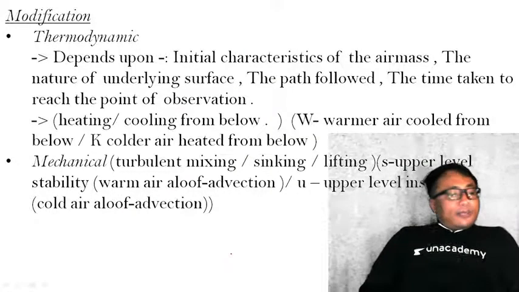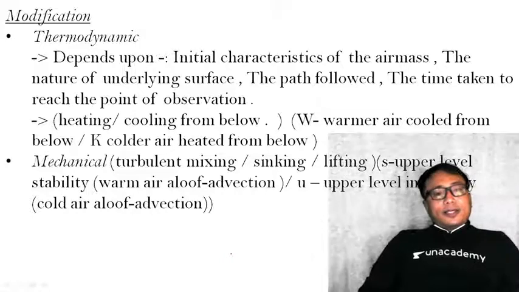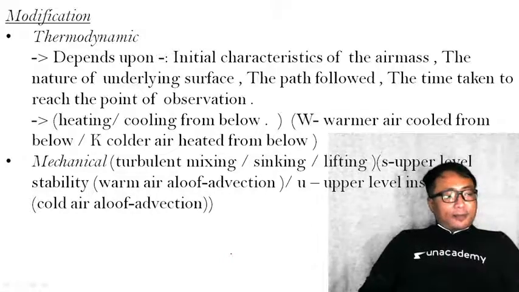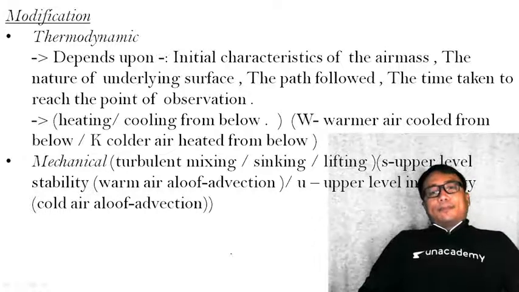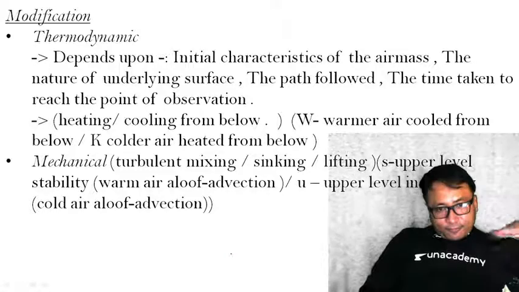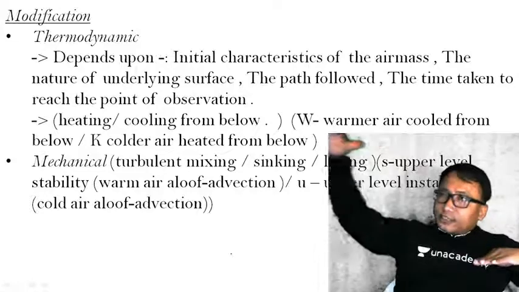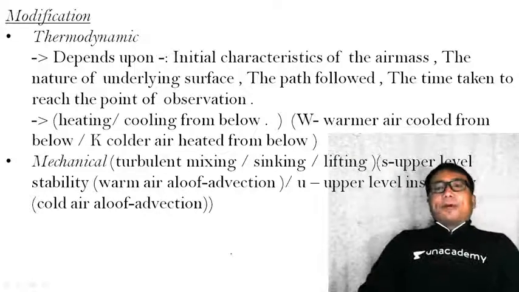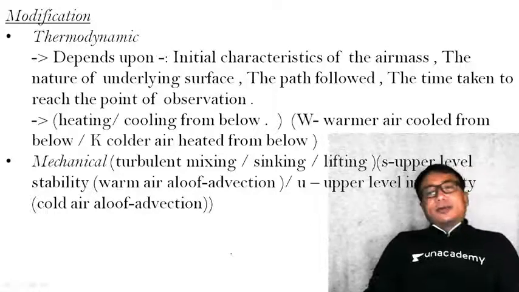There are basically two types of modification. One modification is thermodynamic. The other is mechanical. Let us see them one by one. Thermodynamic modification depends upon the initial characteristics of the air mass, the nature of the underlying surface, the surface over which it is formed, the surface over which it is going, the path followed, and the time taken to reach the point of observation. All these are important factors.